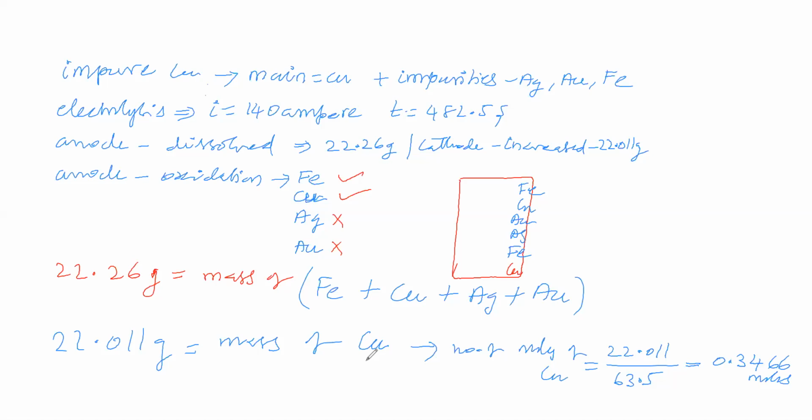Regarding that also we are not considering it. Why? Because 22.011 gram is solid, and it does not contain that gas. Okay, we can leave the gas. Now we are considering 22.011 gram as the mass of copper, that is 0.3466 moles.